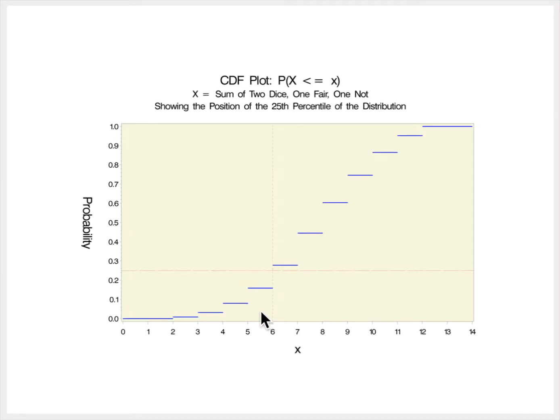Here again, with this graph, I've drawn a horizontal line at 0.25, and we see that the vertical line I've drawn at 6 intersects the CDF there. So this 25th percentile, 6, is the point at which the CDF attains or exceeds that specified level of 0.25. And so 6 is the 25th percentile.